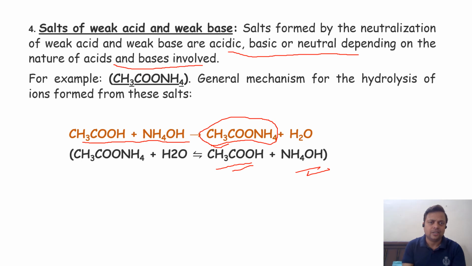It depends on which type of acid and base you are using in a reaction, which gives acidic, basic or neutral conditions in the salt hydrolysis of a weak acid and a weak base.